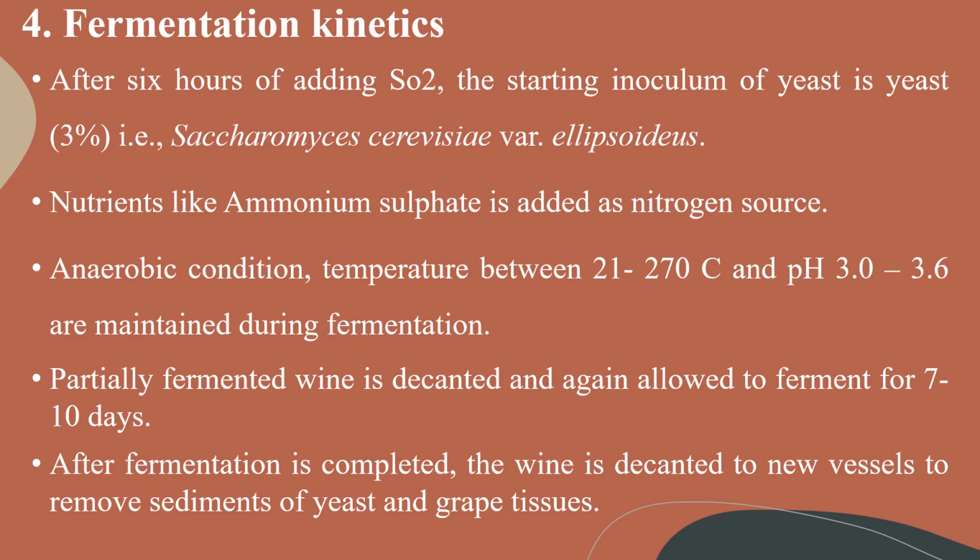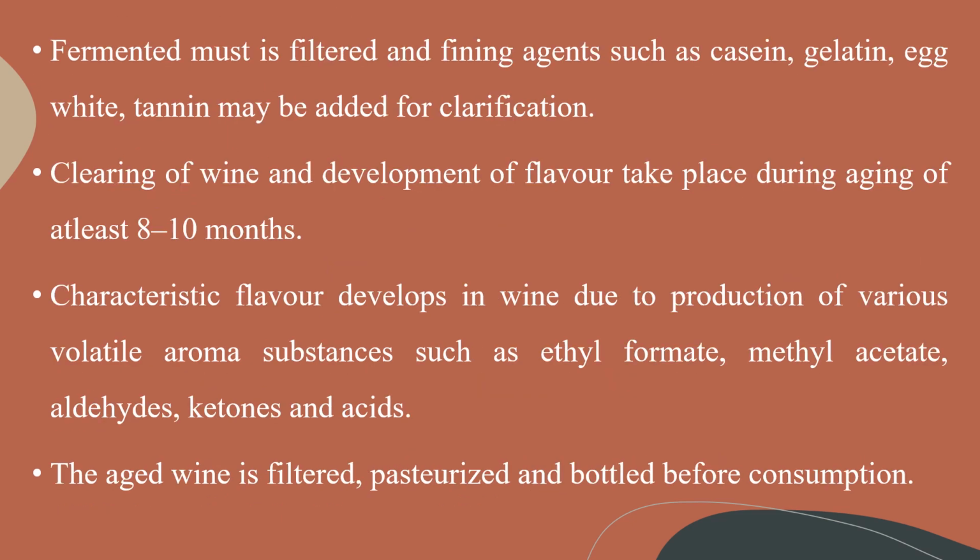Partially fermented wine is decanted and again allowed to ferment for 7 to 10 days. After fermentation is completed, the wine is decanted to new vessels to remove the sediments of yeast and grape tissues. Then the fermented must is filtered, and fining agents such as casein, gelatin, egg white, and tannin may be added for the clarification of wine. Clearing of wine and development of flavor take place during aging of at least 8 to 10 months.